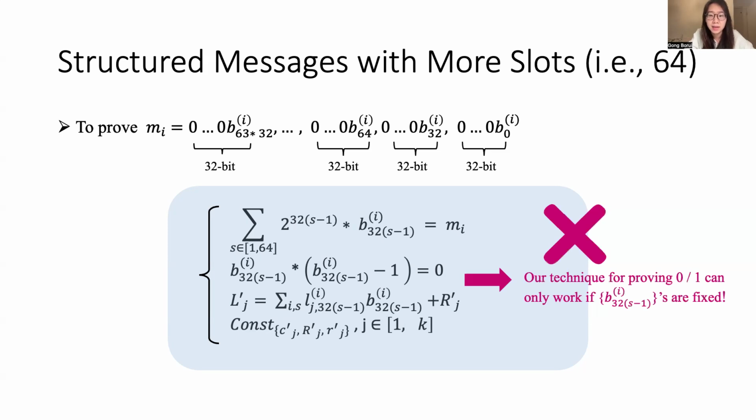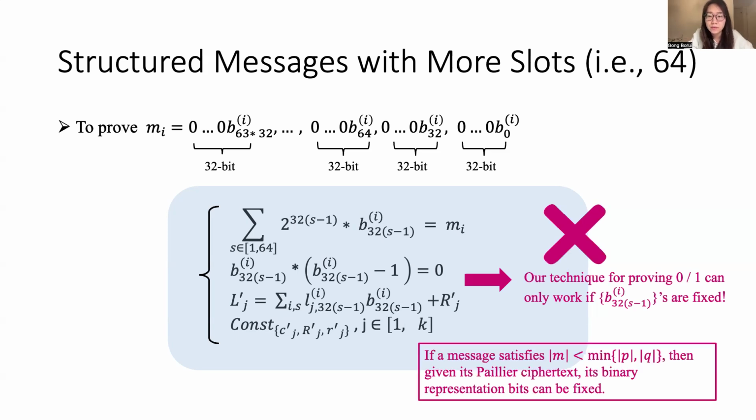The reason is that our technique for proving the binary bit can only work if these bits are fixed. And our analysis is that only if the message satisfies this length requirement, then given its Paillier ciphertext, its binary representation bits can be fixed. Here, fixed means that given a Paillier ciphertext, there may be more than one solution set of the binary representation bits that can satisfy all these constraints that we listed.